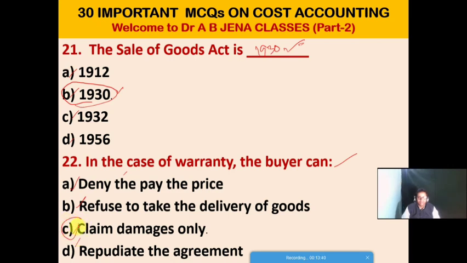Friends, C is the right option for this MCQ. In the case of warranty, the buyer can claim the damages only. So C is the right option.